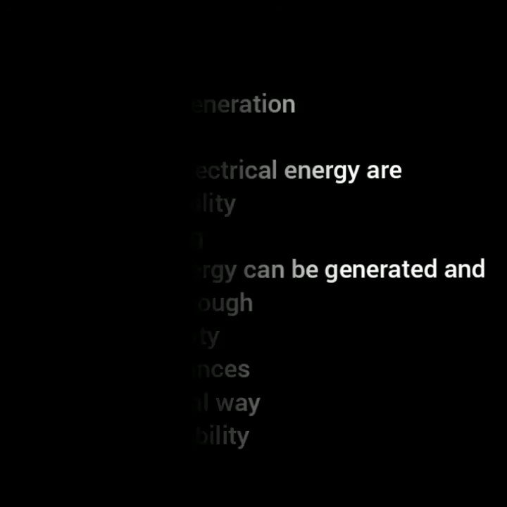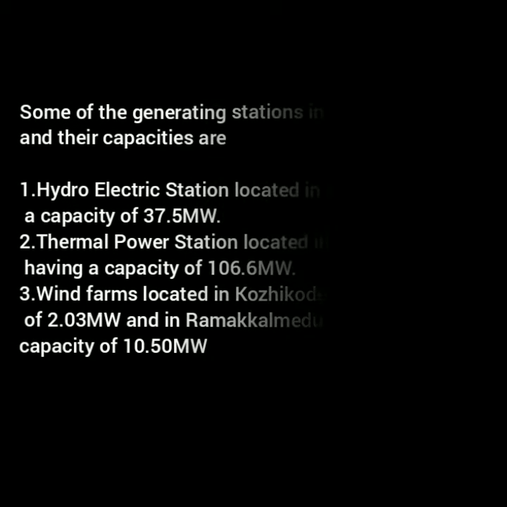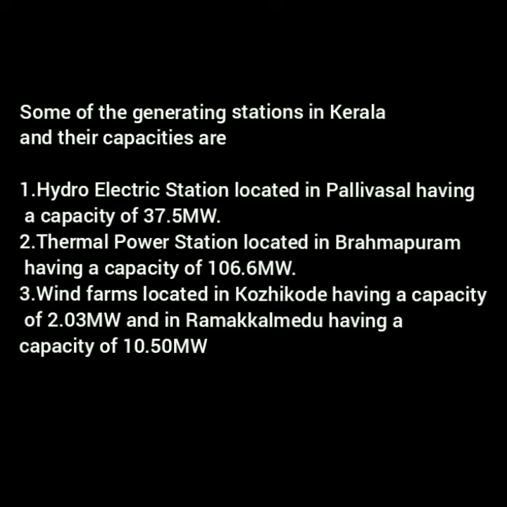As we have already described many generating power stations, right? In our Kerala, Pallivasal is an example of a hydroelectric power station, having a capacity of 37.5 megawatts. The power station located in Brahmapuram is an example of a thermal power station, having a capacity of 106.6 megawatts. There are also wind farms located in Kozhikode having a capacity of 2.03 megawatts, and in Ramakkalmedu having a capacity of 10.50 megawatts. So next we can discuss the transmission lines.